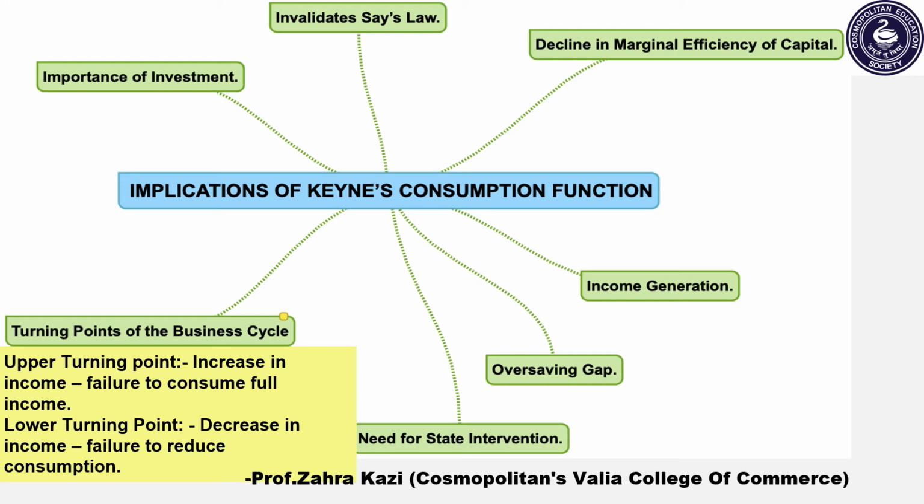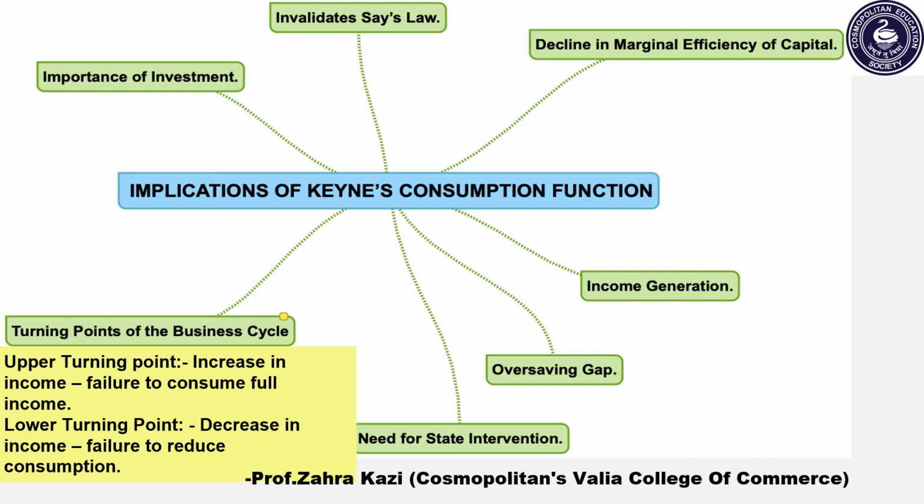So there is a gap between total income and total consumption. Therefore, according to Keynes, investment should be increased so as to fill this gap between consumption and income. Hence, Keynes gives a lot of importance to investment, which plays a very important role.